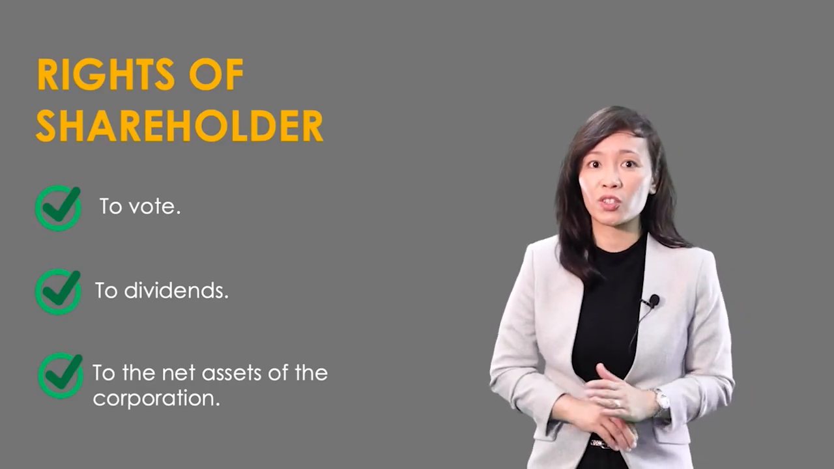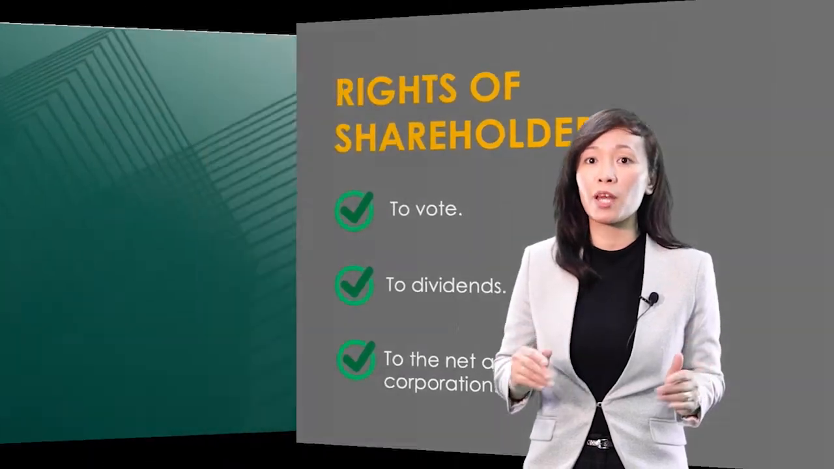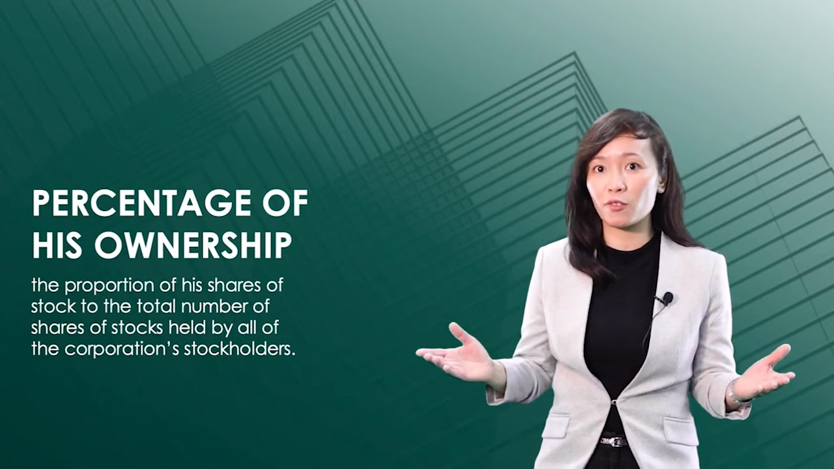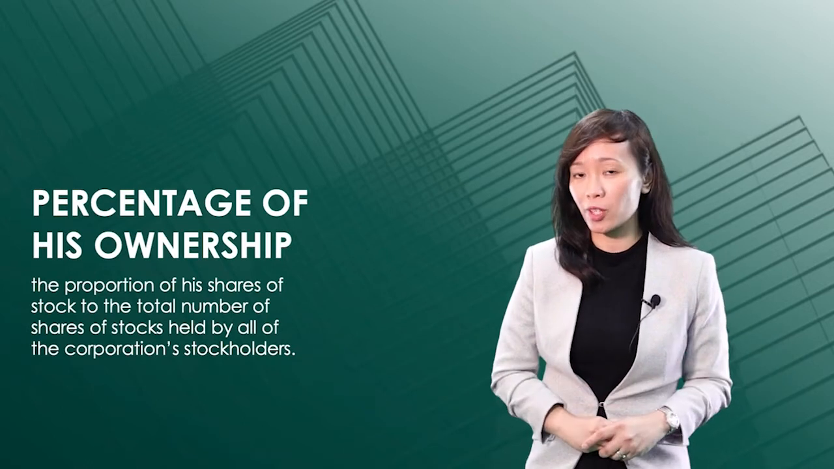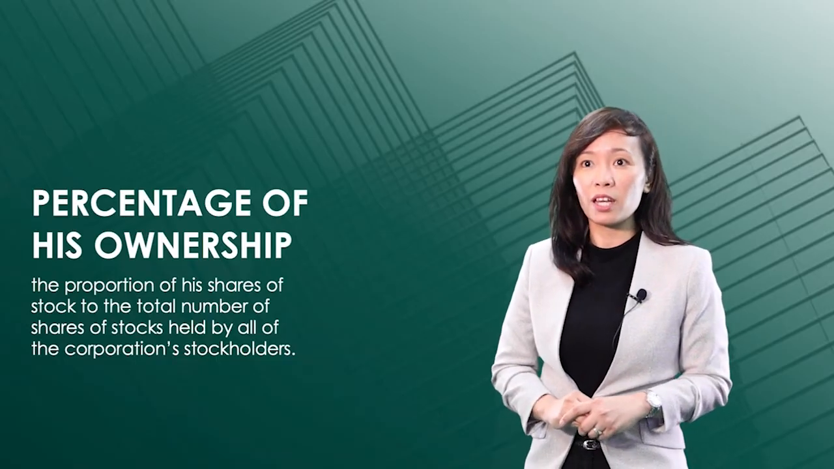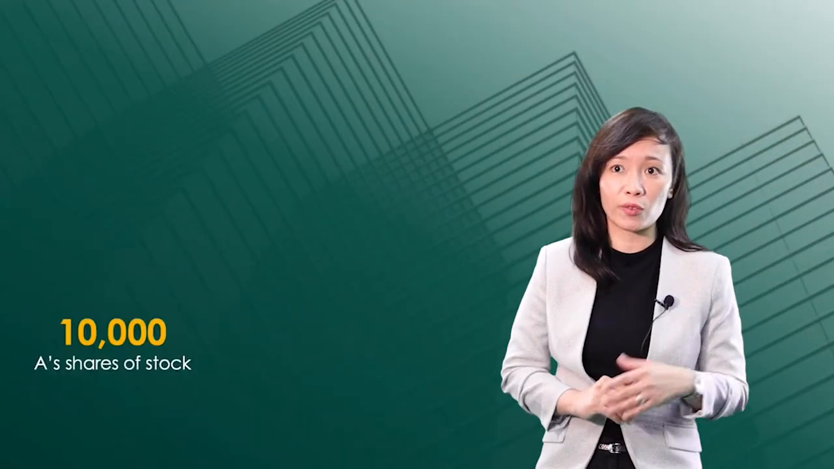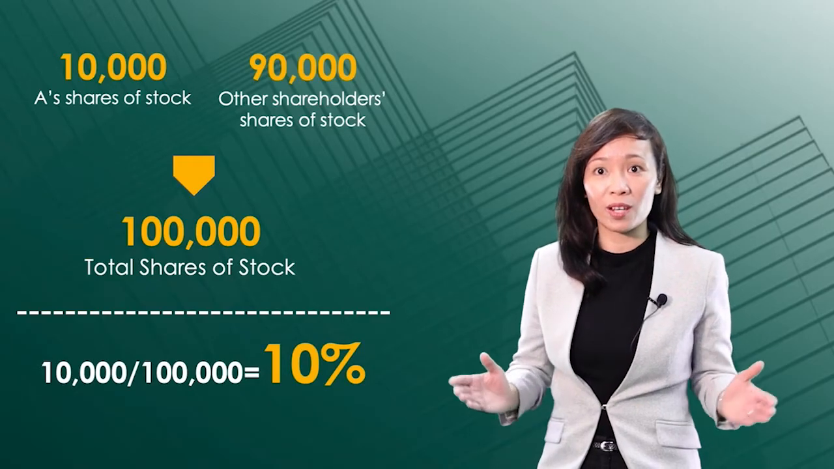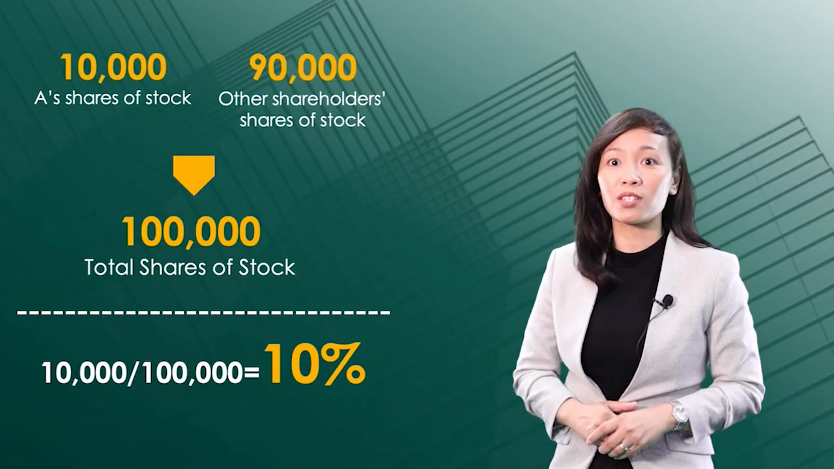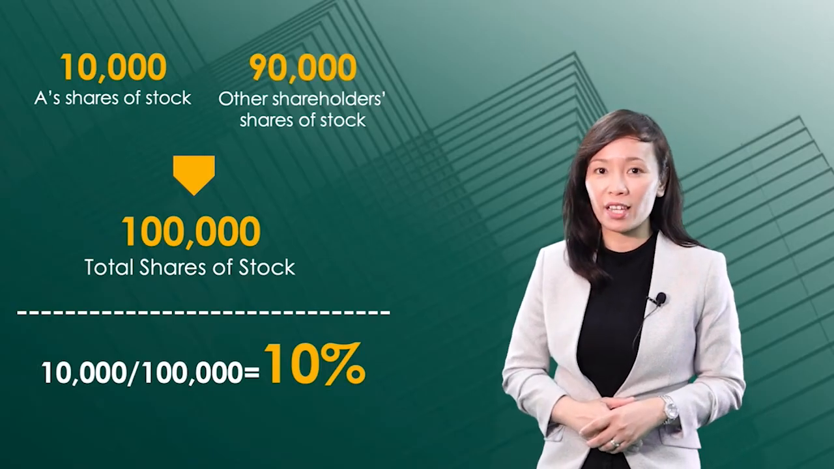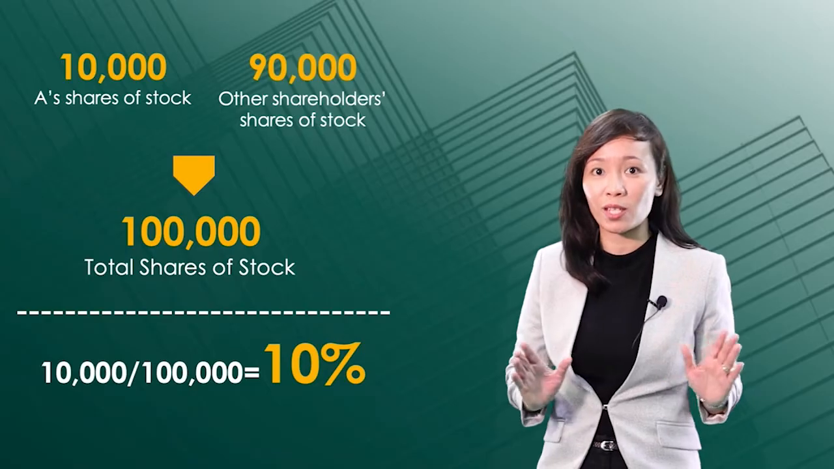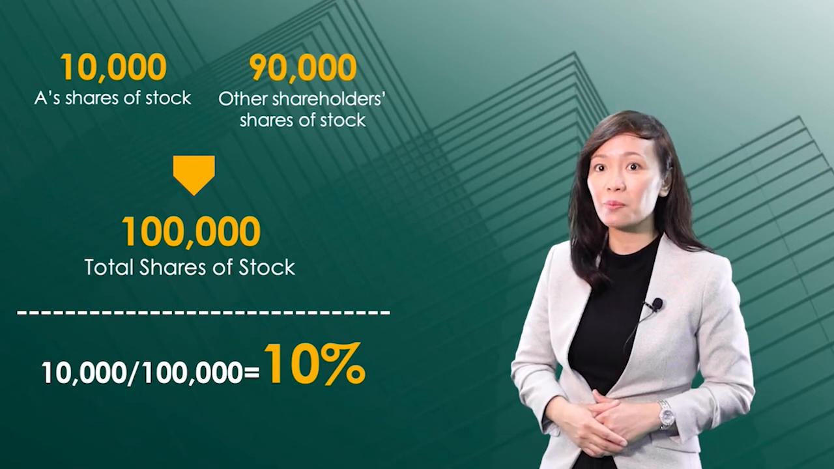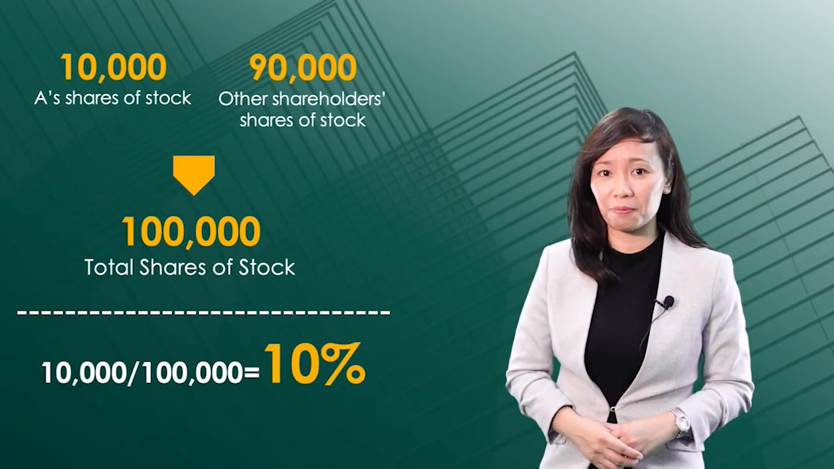The extent of the shareholder's rights is determined by the percentage of his ownership in the corporation. This is the proportion of the shares of stock to the total number of shares of stocks held by all of the corporation's stockholders. For example, if shareholder A owns 10,000 shares of stock and all the other shareholders own 90,000 shares of stock, there are 100,000 total shares of stock owned by all stockholders of the corporation. We divide A's 10,000 shares by the 100,000 total shares to get 10%. This means that shareholder A has 10% ownership of the corporation.